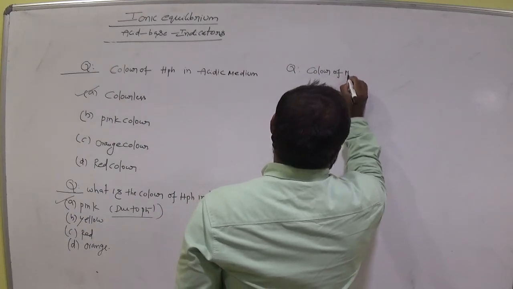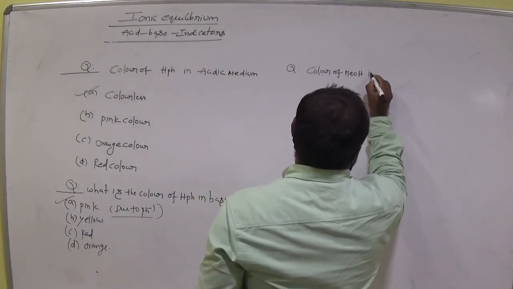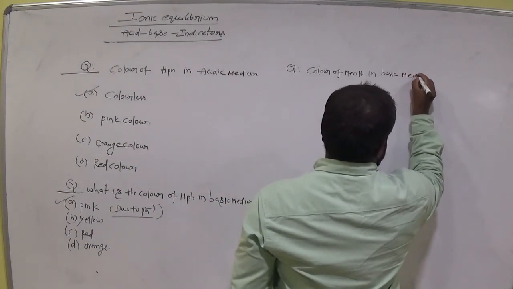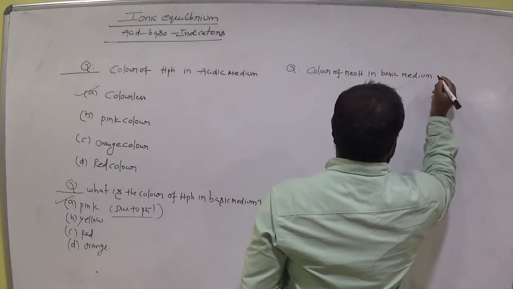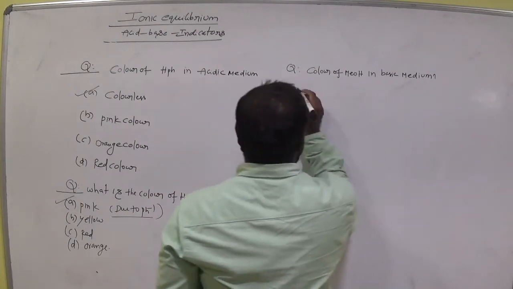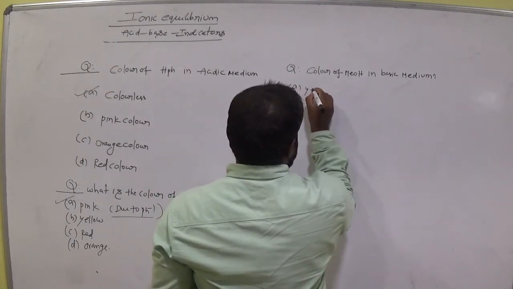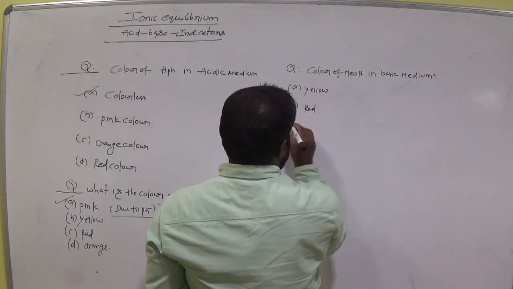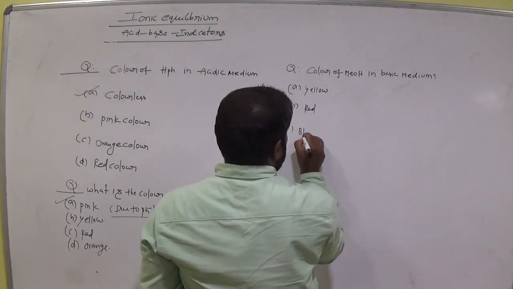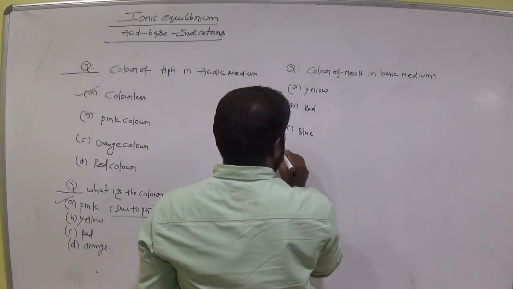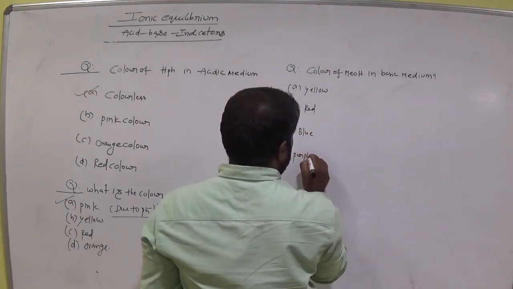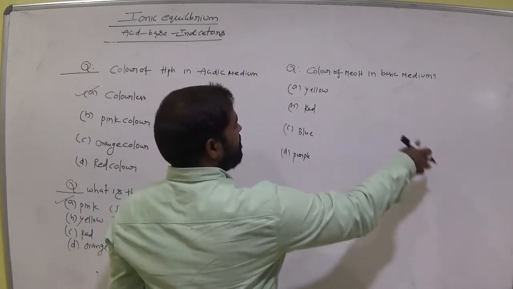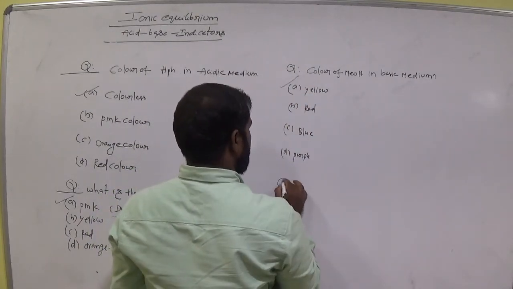Color of methyl orange in basic medium. Option A, yellow color. Option B, red color. Option C, blue color. Option D, purple. So the color of MeOH in basic medium is clearly yellow.